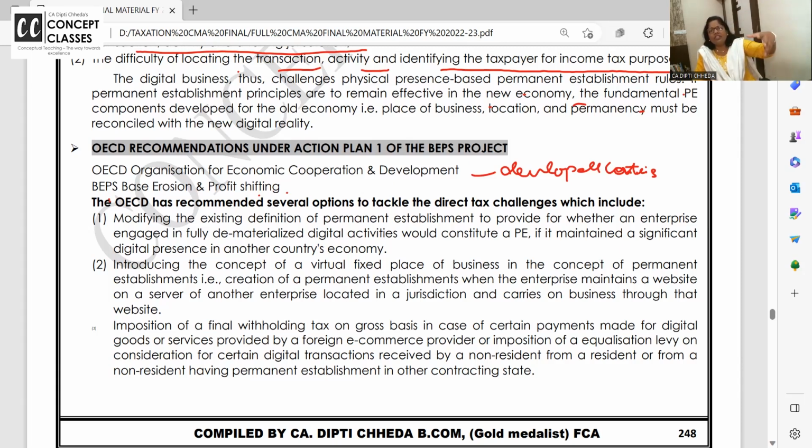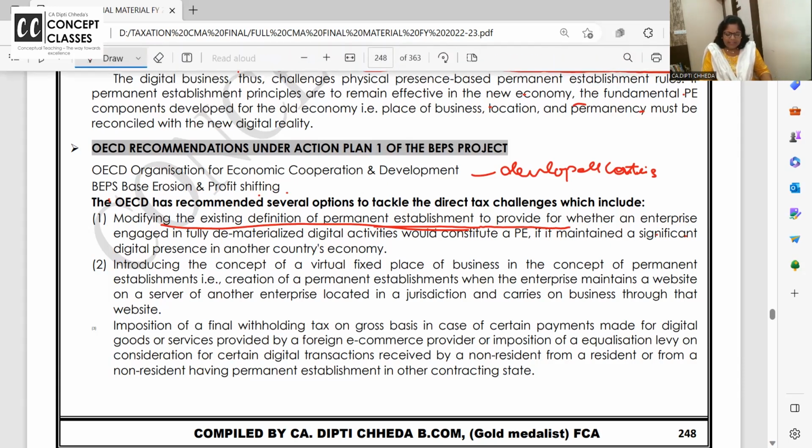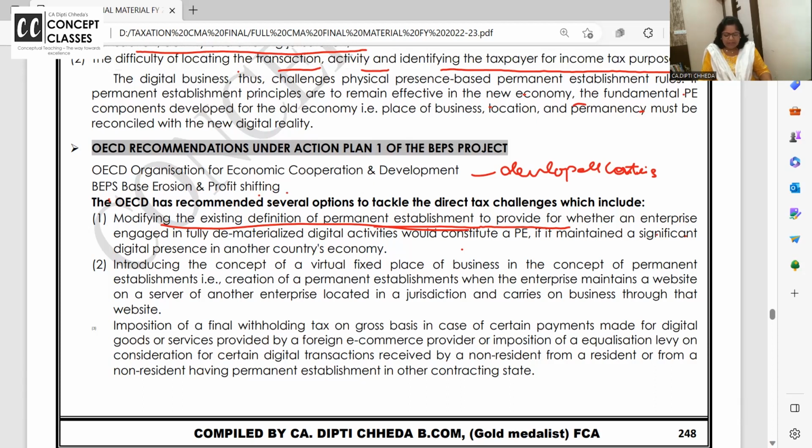I am doing a transaction with the USA and both countries have a good tax rate. So we do the transaction through a third country, which is a tax haven where tax is 0 or limited. These kinds of things are going on. So for tackling them, what they have recommended is modifying the existing definition of PE to provide that an enterprise engaged in fully dematerialized or digital activity would constitute a PE if it maintained a significant digital presence in another country. Even if PE is not there, they might have to pay tax in India.